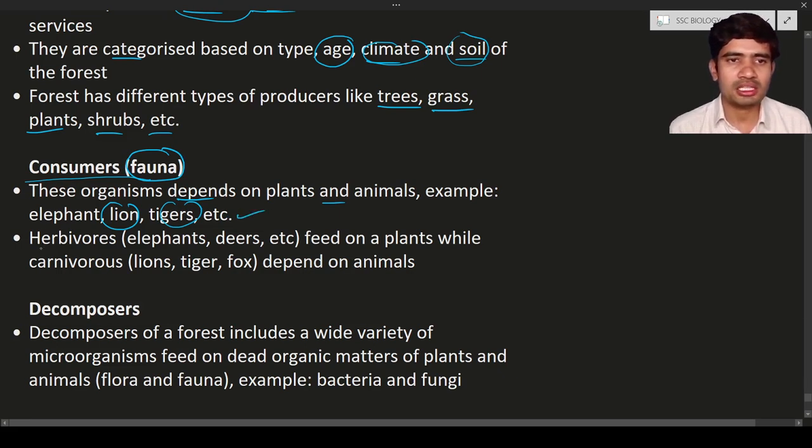So here we can see the consumers are of different types, like herbivores. Herbivores means these animals will eat only plant products like grass, leaves, etc. Herbivores are elephants, deer, etc. These all are the organisms that are going to eat the plant material. Next are the carnivores, also different types of consumers. These carnivores are lions, tigers, fox, etc. They are going to depend upon animals.